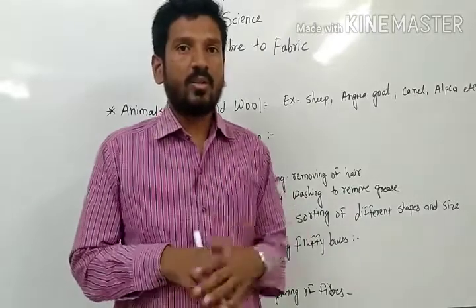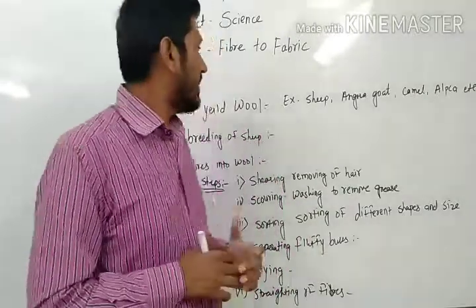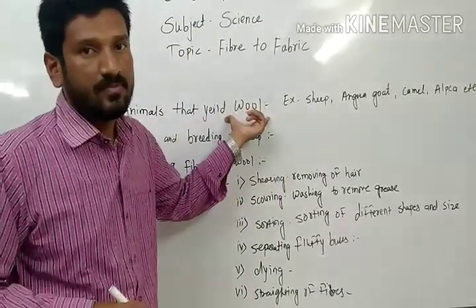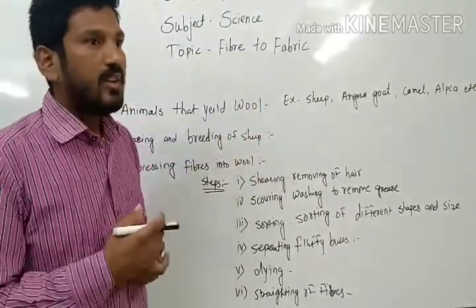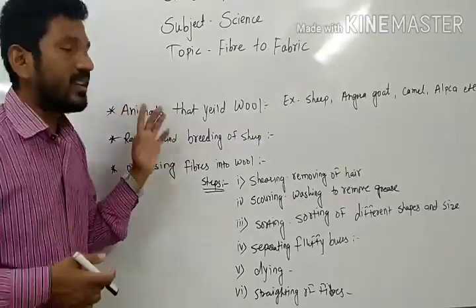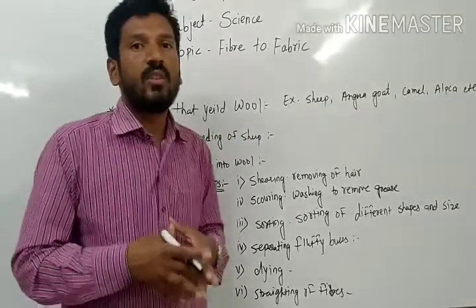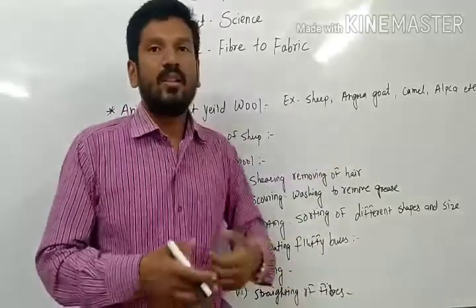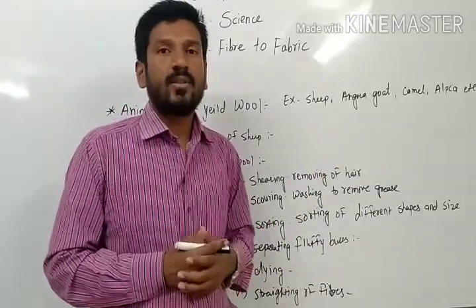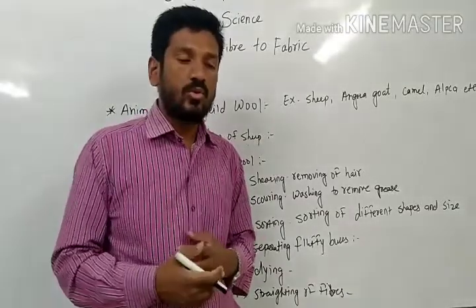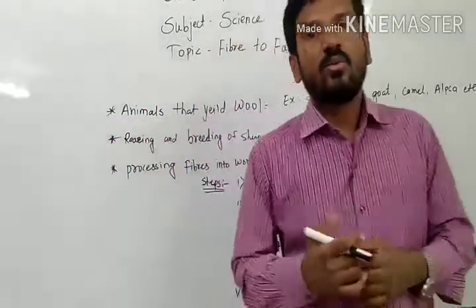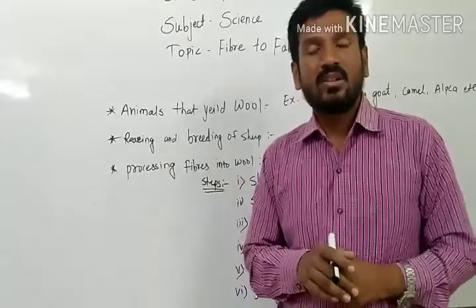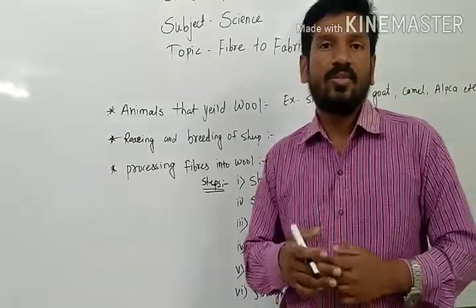One of those occupations is the rearing of animals for wool. What kind of animals do we get here? These are the sheep, angora goat, camel, alpaca. These are the different types of animals from which we get wool. Not only these, there are many animals from which we get wool.